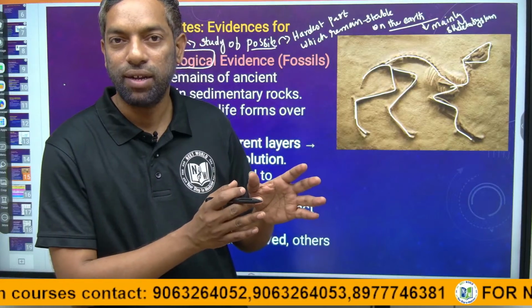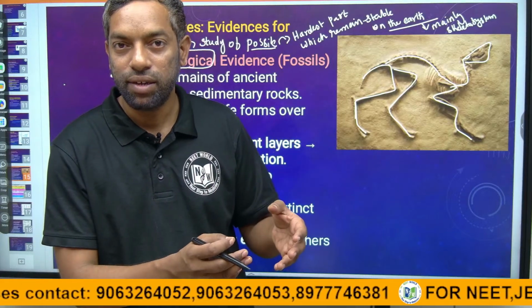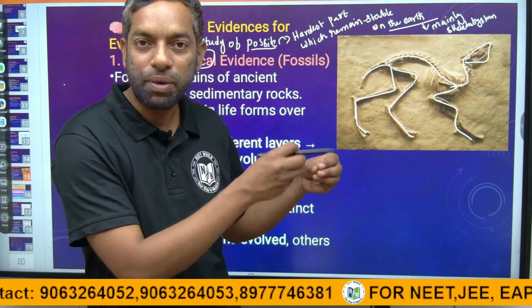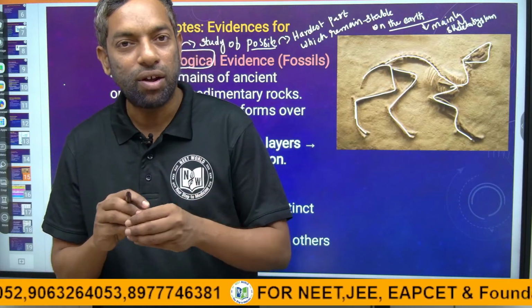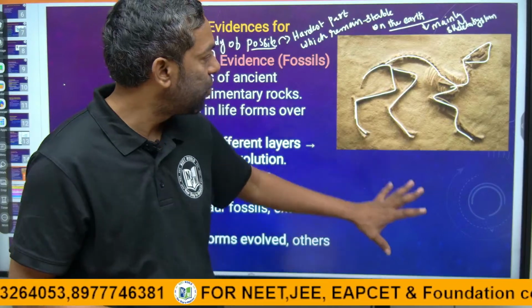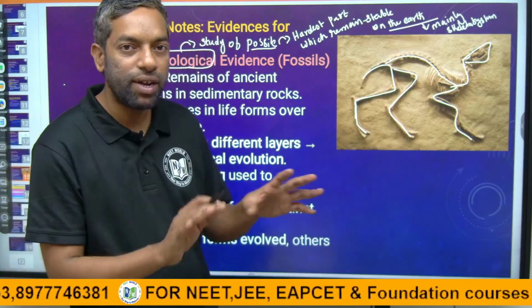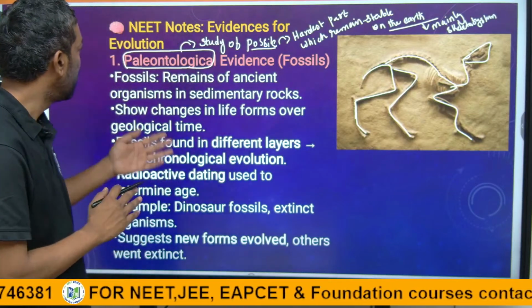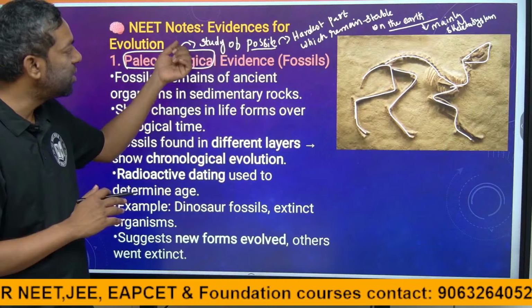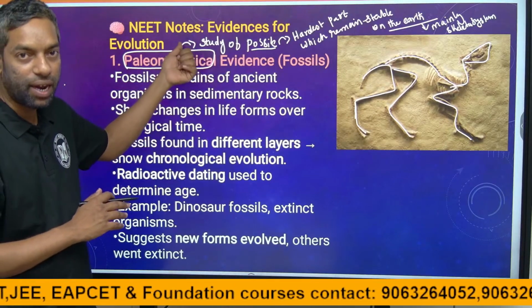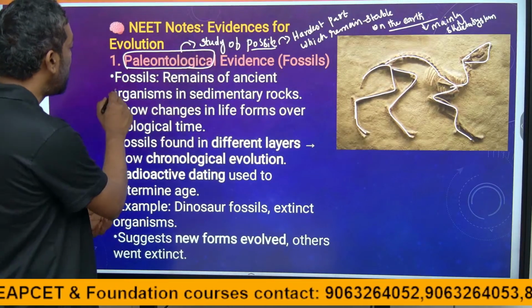Which period was the dinosaur population there, why did they go extinct, what kind of species originated from there, and what kind of species vanished? We are going to discuss the complete paleontological evidences. Paleontology is the study of fossils from the pre-era.